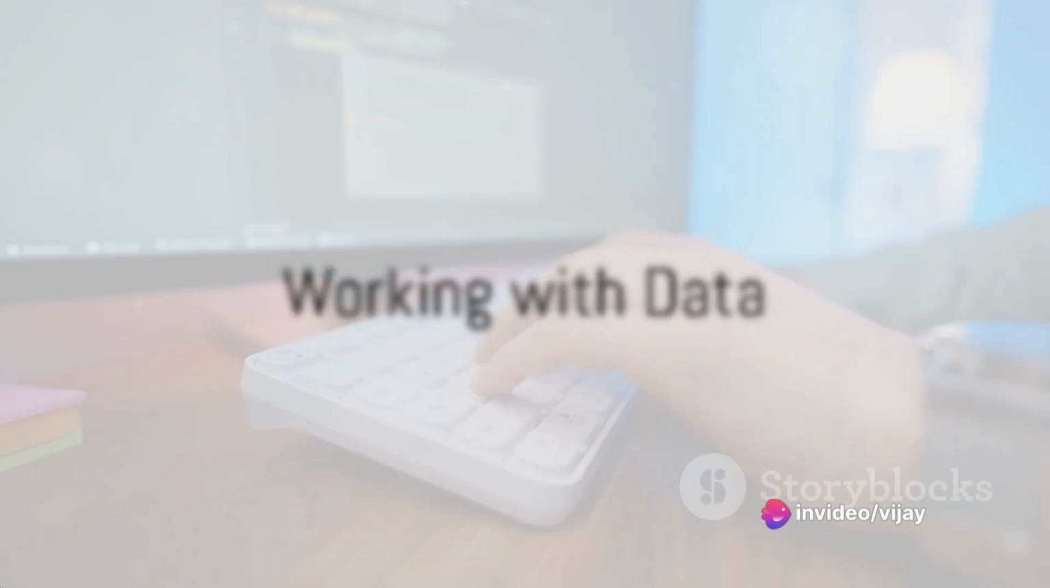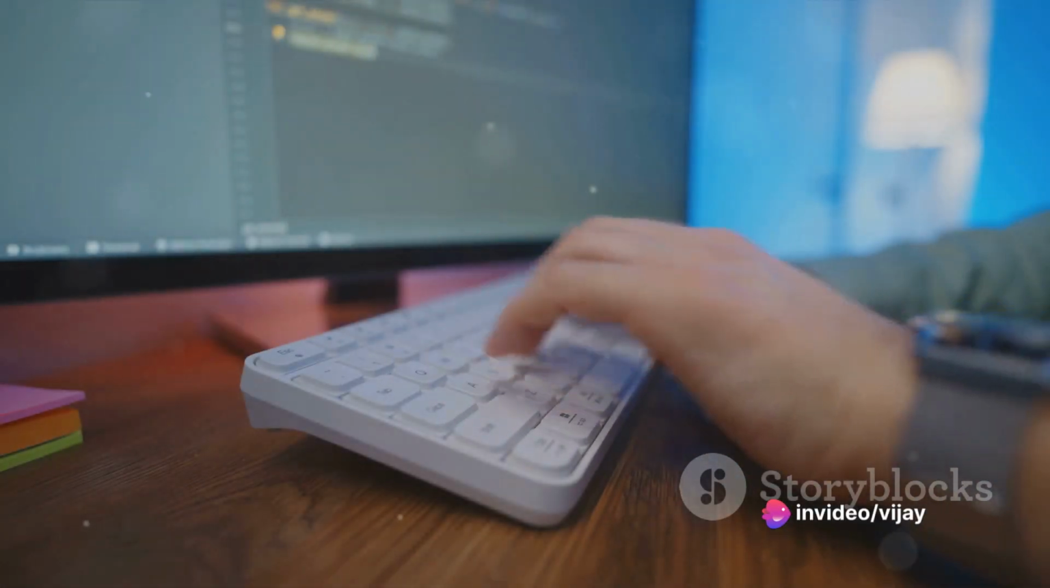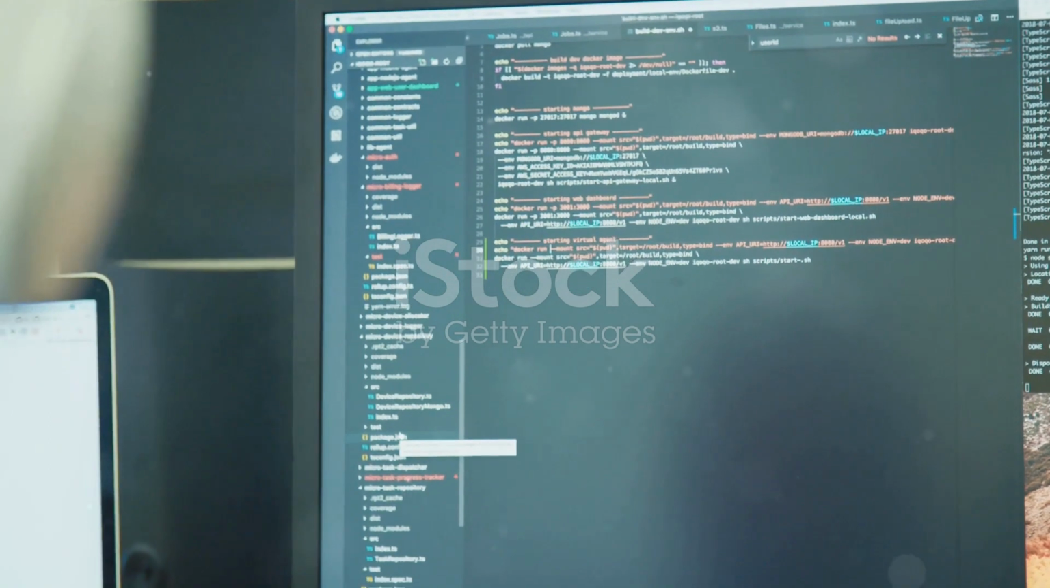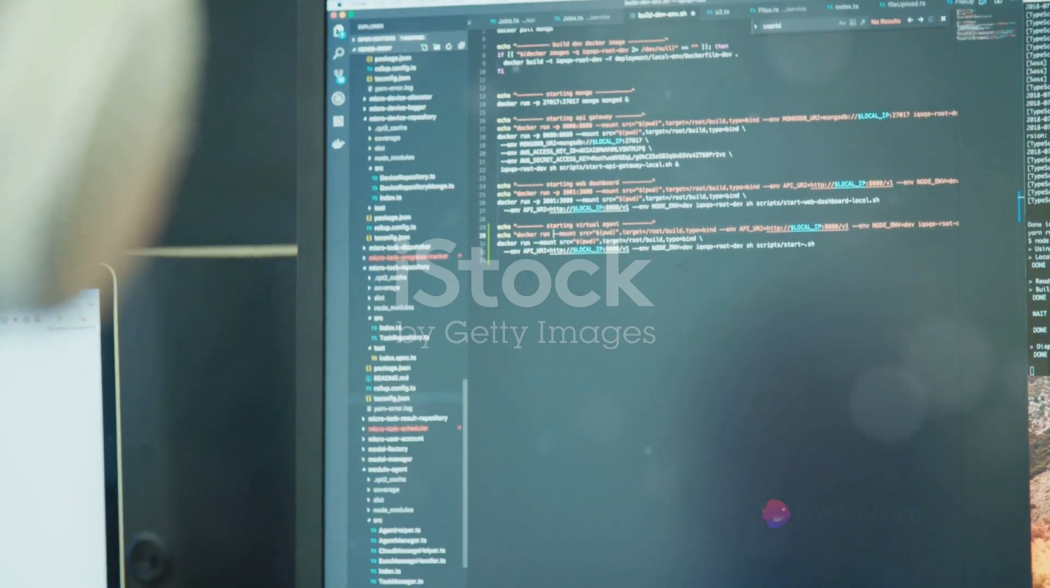In programming, we work with data. I'll explain how to use variables to store and manipulate different types of data, such as numbers and text, in Python. Understanding how to control the flow of your program is crucial. We'll cover if statements and loops, which allow you to make decisions and repeat actions in your code.